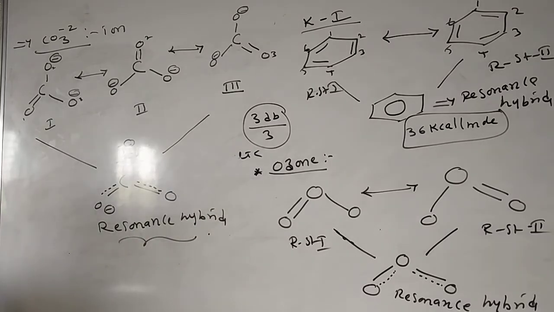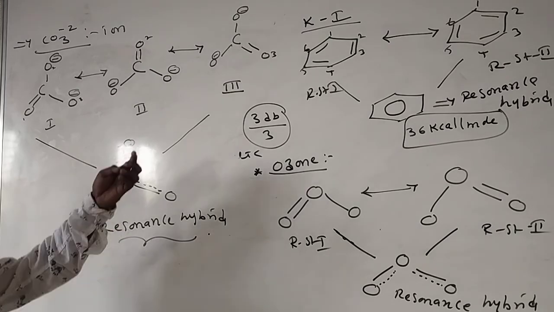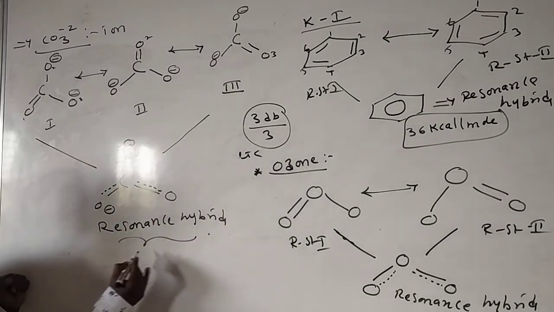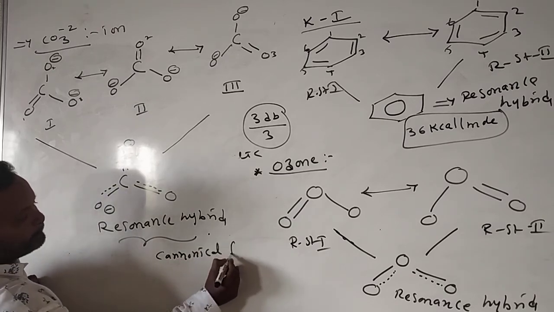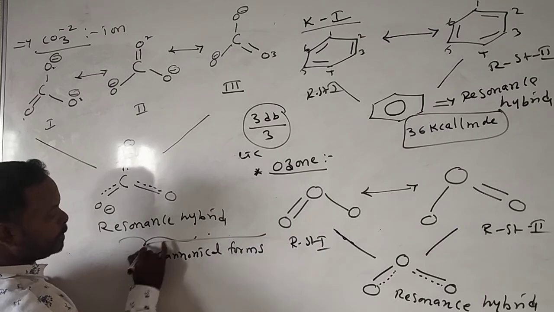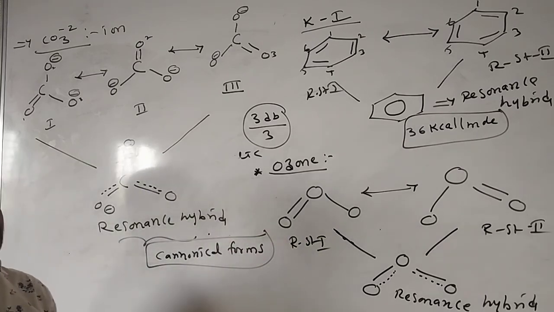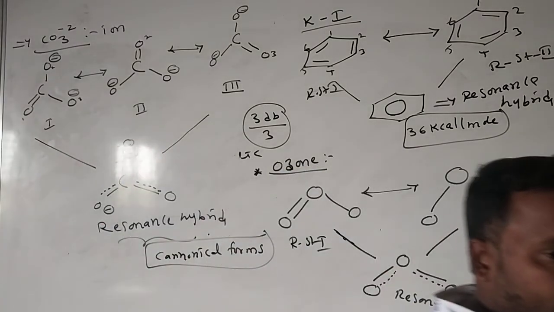And one more thing: the structures which are produced by delocalization are also called canonical forms. This is about resonance. In continuation, we'll see one more topic. Thank you.